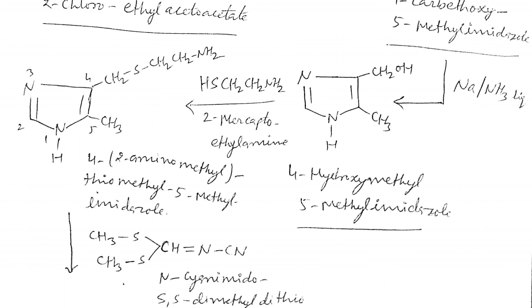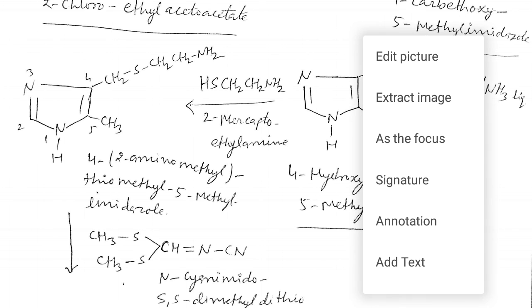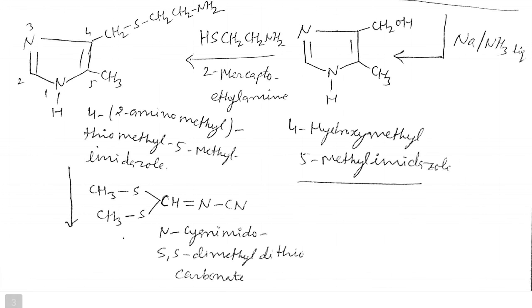Then we have to increase the side chain also. We have to take another molecule for the reaction, that is N-cyanoimido S,S-dimethyl dithiocarbonate. Students, this is not 5, this is S, S. Why is it S,S? Because a sulfur group is attached here, and the sulfur group is also joined with methyl groups. So disulfur and dimethyl groups, that is, a dithio, with methyl groups attached to the thio groups.